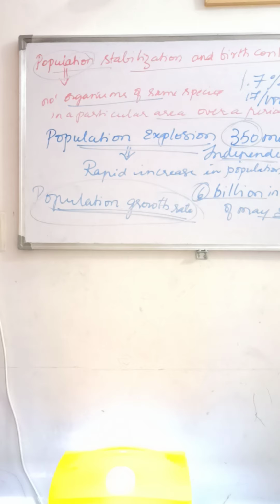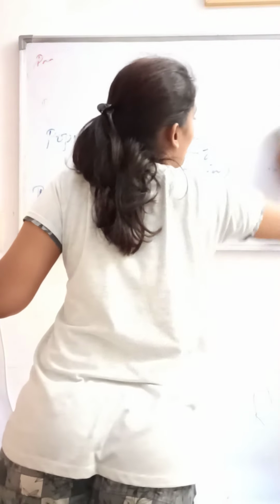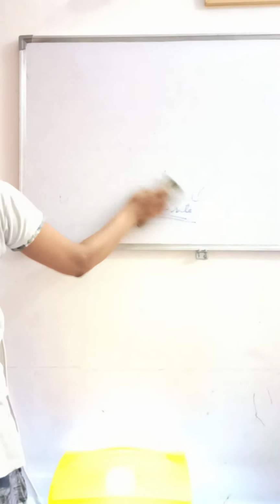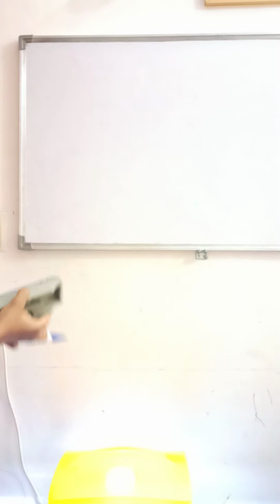Now moving on to the next topic, the world population, which exceeded 7.2 billion in May. We will discuss one by one how the population has exceeded this. So moving on to the next topic, the world population.